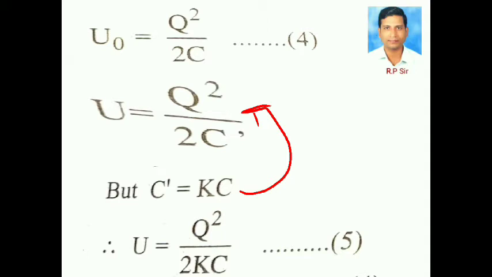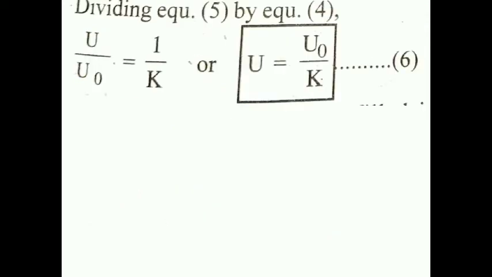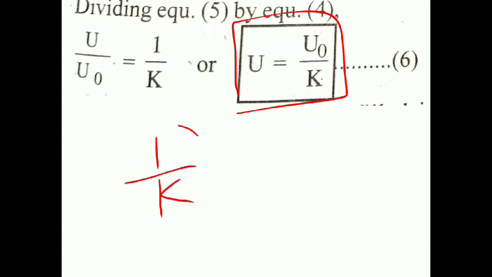Dividing equation 5 by equation 4, we get U by U naught equals 1 by K, or U equals U naught by K. Thus, if the dielectric is filled in a capacitor after disconnecting the battery, energy stored in it decreases to 1 by K times.